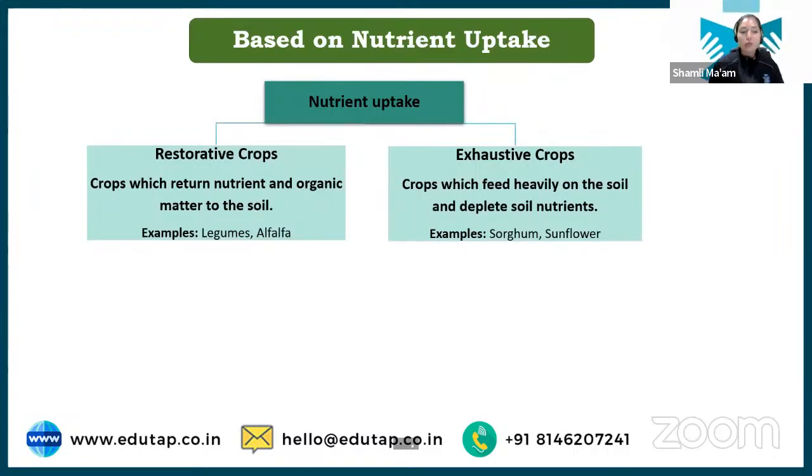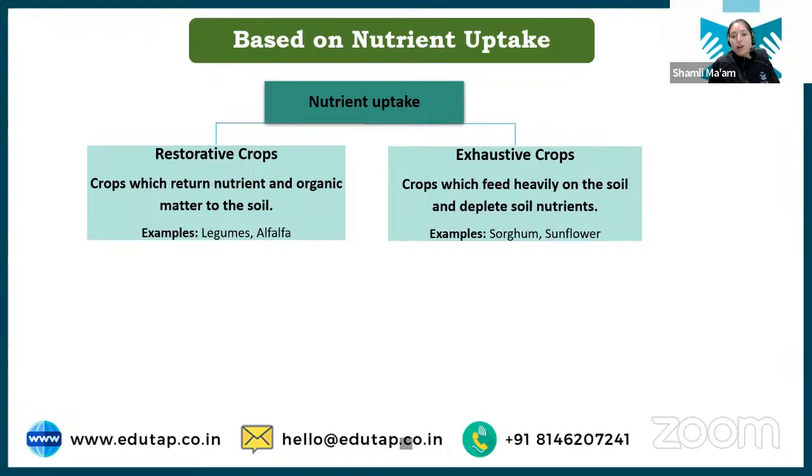Next is classification based on nutrient uptake. Based on nutrient uptake, we have restorative crops and exhaustive crops, meaning how the crop takes nutrients from the soil. Some crops do not return nutrients back to the soil. I've told you about pulses. Pulses take up nutrients from the soil, but they also add nutrients to the soil, meaning they have the ability to fix nutrients in the soil. So they are restorative crops, because they restore the nutrient status of the soil.